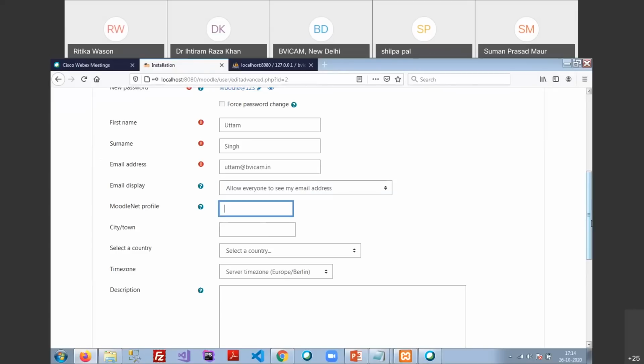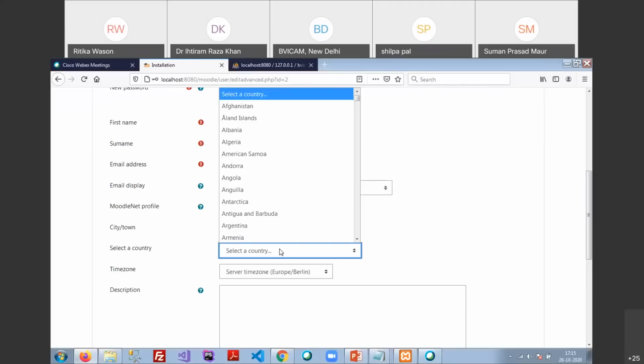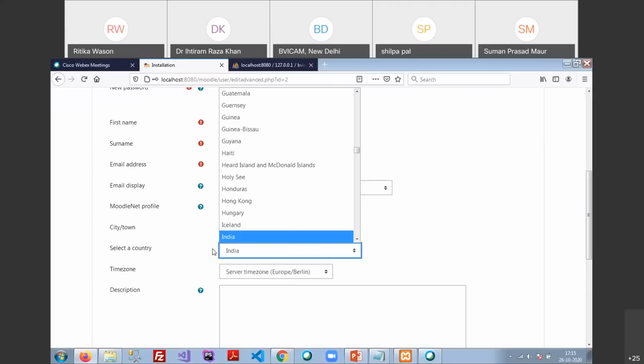Second one is the Moodle Net profile. Moodle Net profile is basically like your LinkedIn profile. If you are a Moodle instructor or a registered member of Moodle, then Moodle will provide you a profile page, and you just type down here the link address of that page. City and town: for this time, I'm just going to type Delhi. Select a country: just type down India.